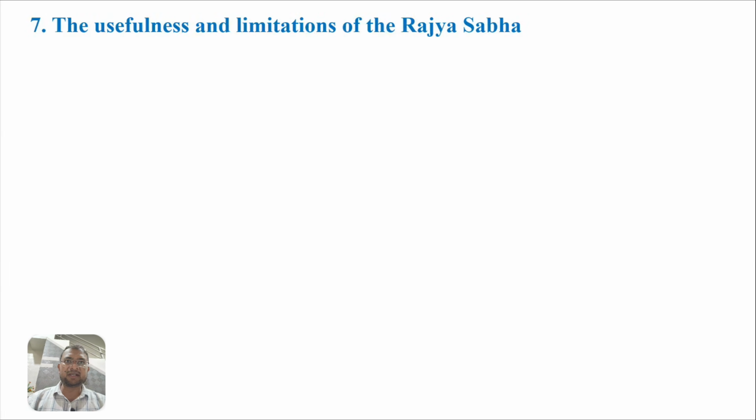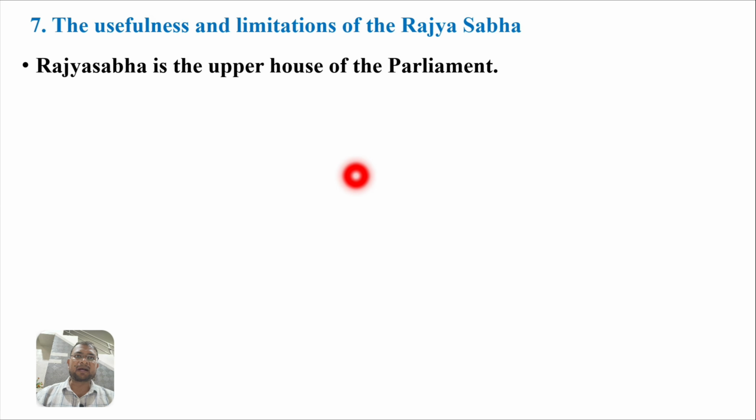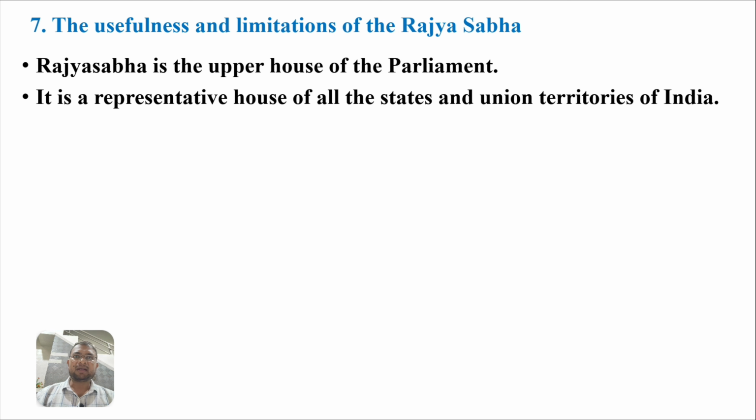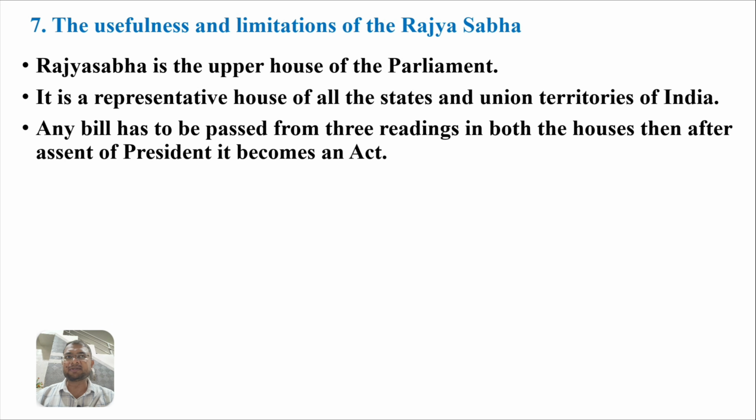Now, usefulness and limitations of a Rajya Sabha. Rajya Sabha is the upper house of a parliament. It is a representative house of all the states and union territories in India. Any bill has to be passed by three readings in both the houses. Then after assent of the president, it becomes an act.